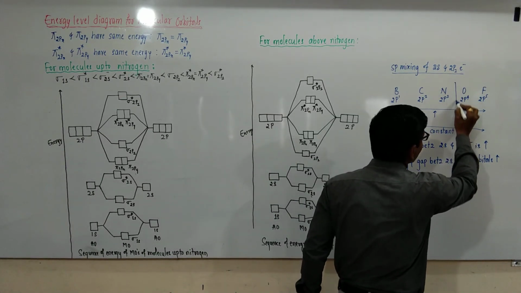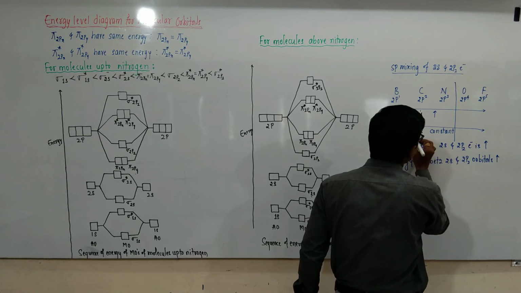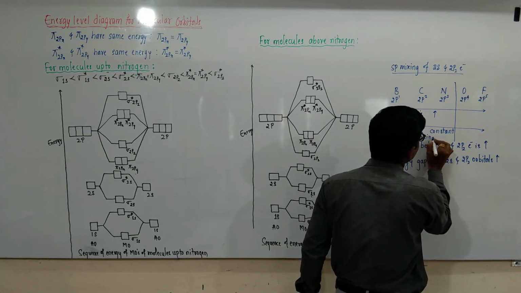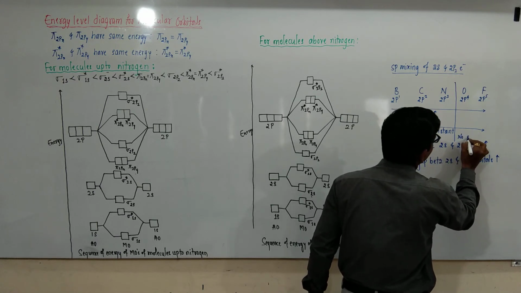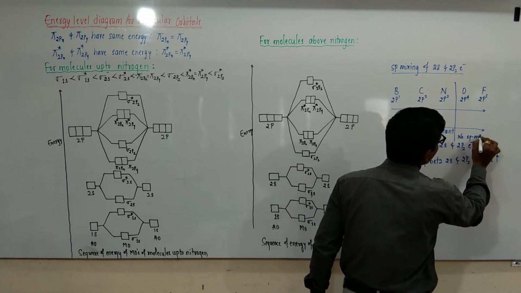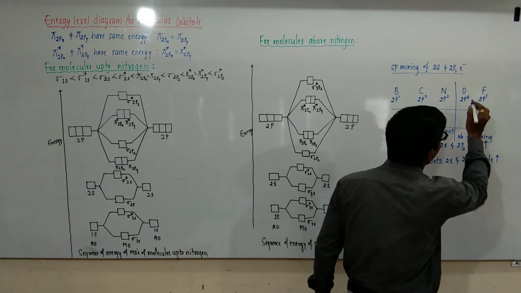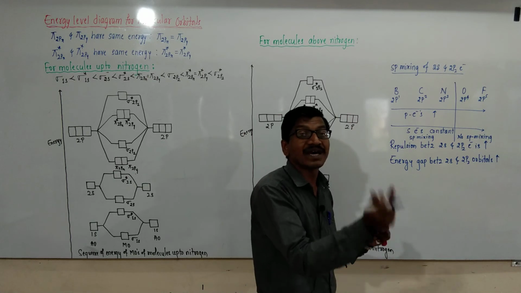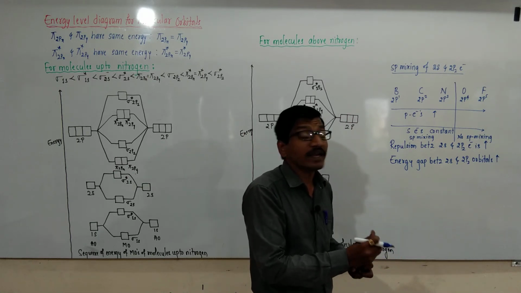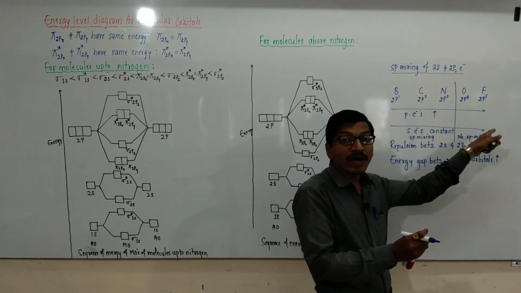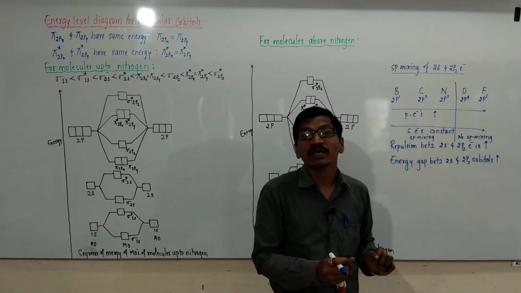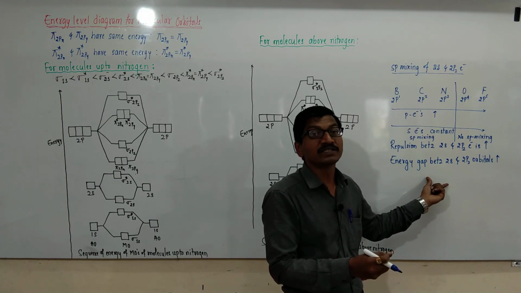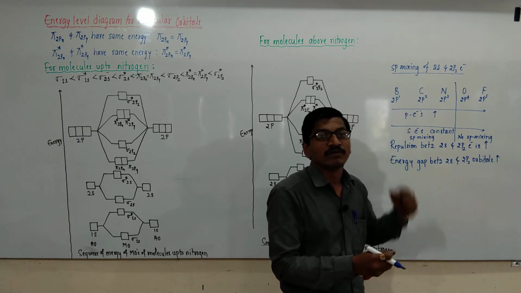Here there is sp mixing, and here no sp mixing. Why does no sp mixing occur in oxygen and fluorine? Because the added electrons are paired in the 2pz, 2py and 2px. Pairing takes place and the repulsion is minimum and the energy gap is minimum.